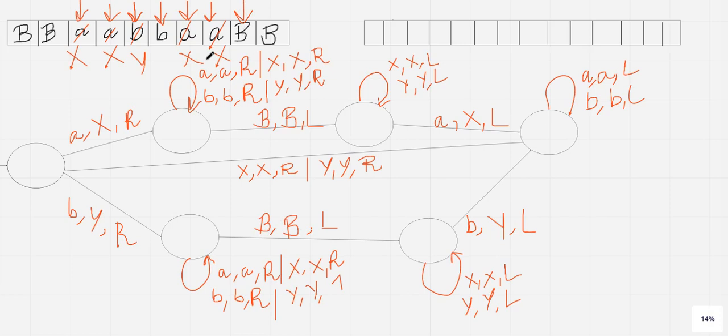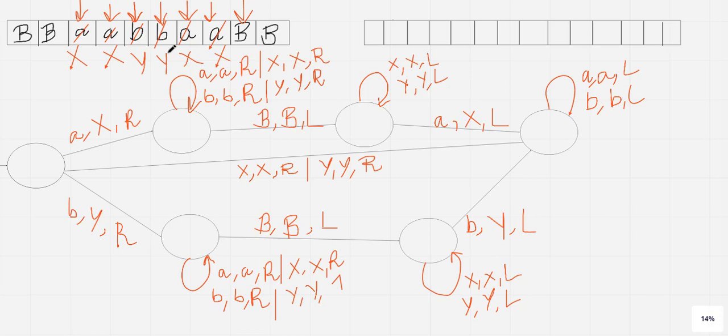After that it will again encounter x, so I have already mentioned that. After that it will encounter a b. If it encounters a b, it replaces it by y. See how the Turing machine has understood how to work. After that it will move to this particular position, and in this particular state, it will not follow this particular loop.